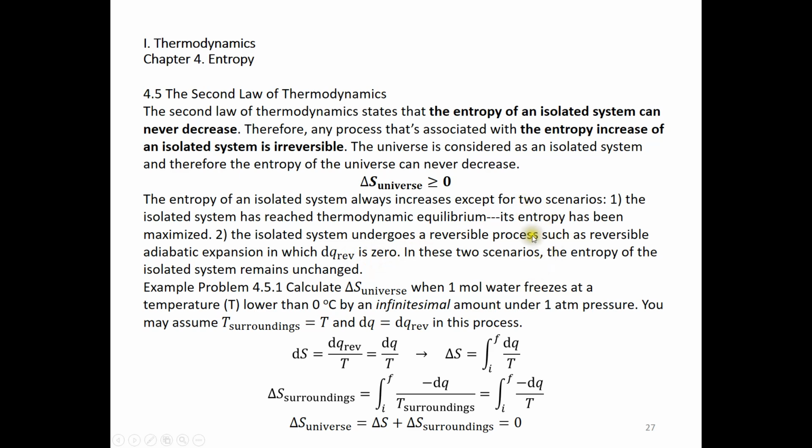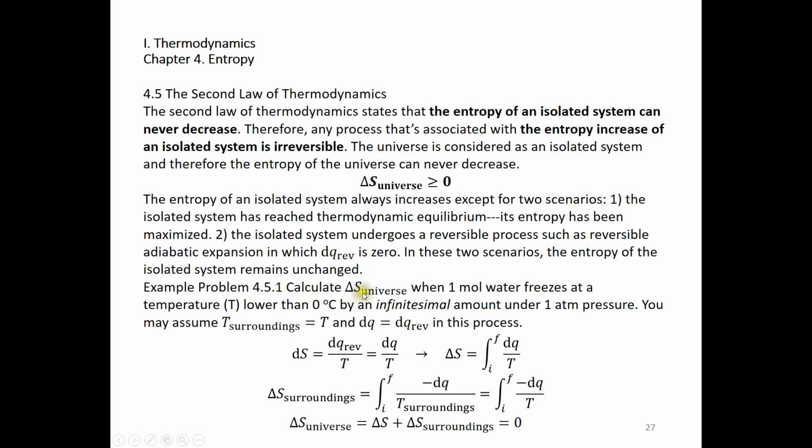Again, we have these two different scenarios. Scenario number 1, the system has reached thermodynamic equilibrium. The entropy has been maximized. Scenario 2, it's reversible adiabatic for this isolated system, and then the entropy remains unchanged. Now let's look at one example problem, 4.5.1.